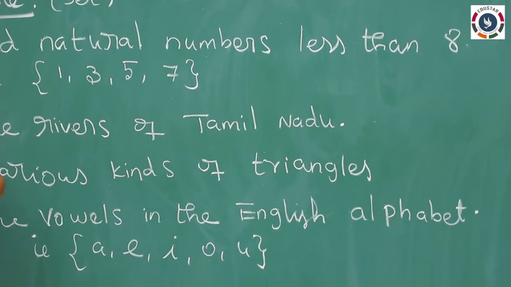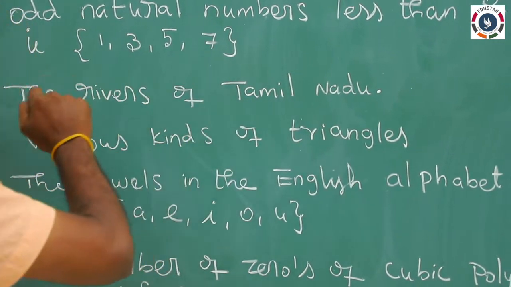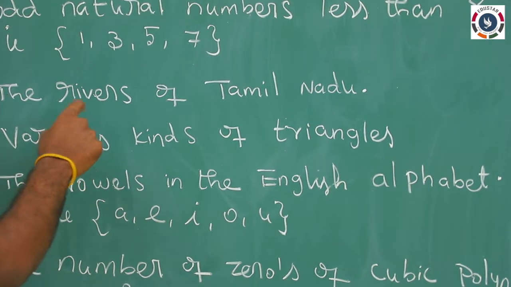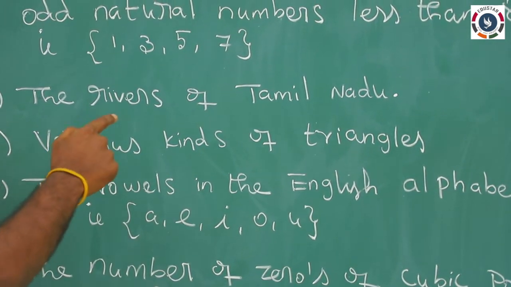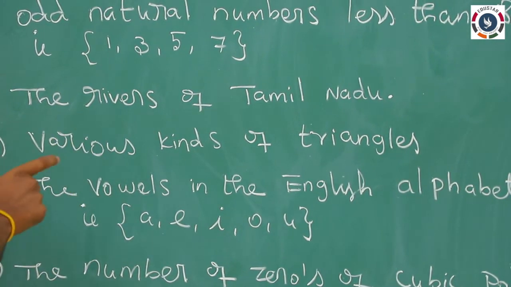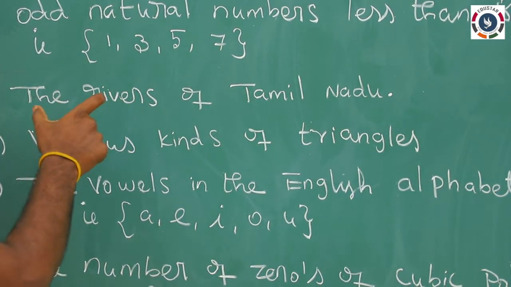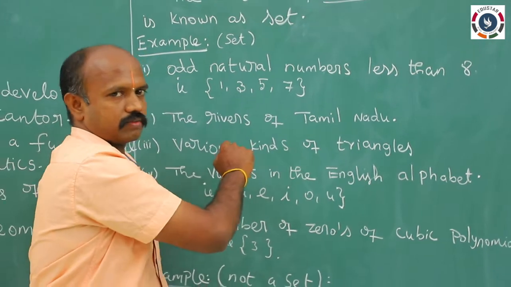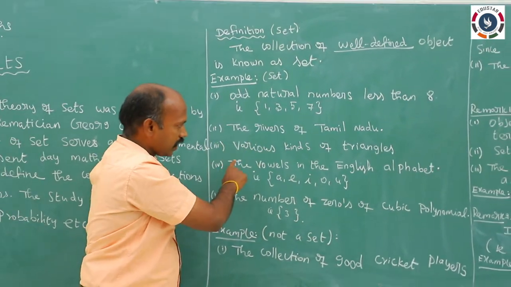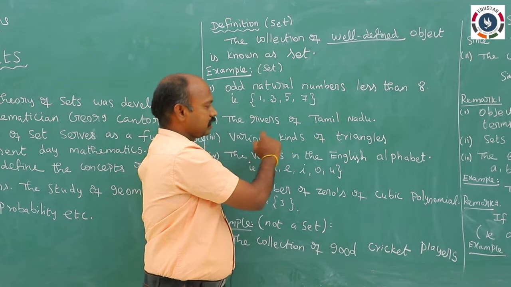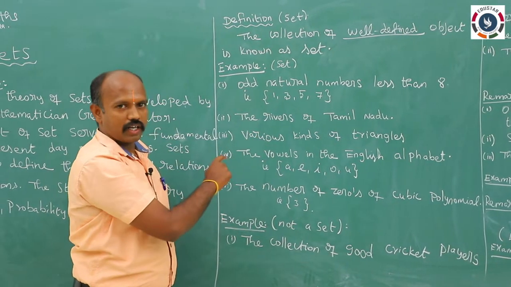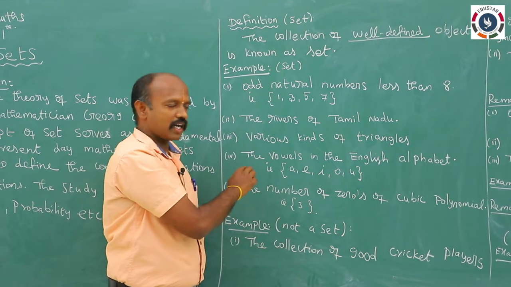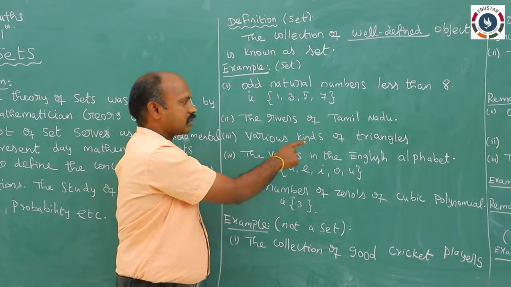And the next example, the rivers of Tamil Nadu, like Vaigai, Tamirabarani, Kaveri and so on. This is also well defined. Next, the various kinds of triangles, that is equilateral triangle, isosceles triangle, scalene triangle, right angled triangle.